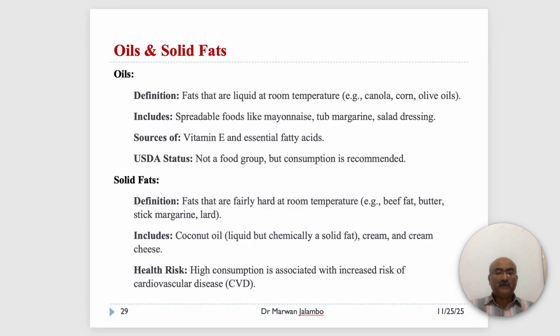Now that we understand the dietary reference intakes and the food groups, let's see how they are combined into national recommendations. This brings us to the United States Dietary Guidelines, and we will talk about it in the next lecture in this chapter.